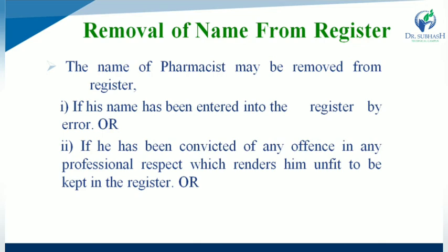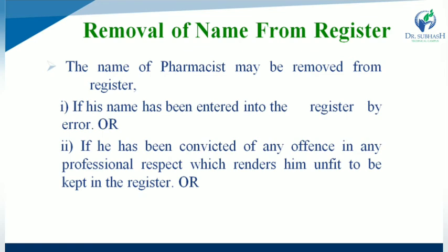What about the removal of name from the register? What are the steps or procedure for removal of name from the register? First, the name of a pharmacist may be removed from the register under various conditions. First, if his name has been entered into the register by any error. Second, if he has been convicted of any offence in any professional respect which renders him unfit to be kept in the register.